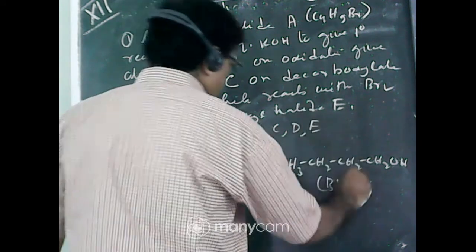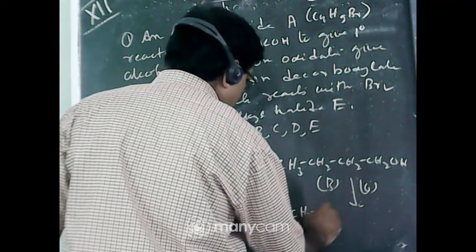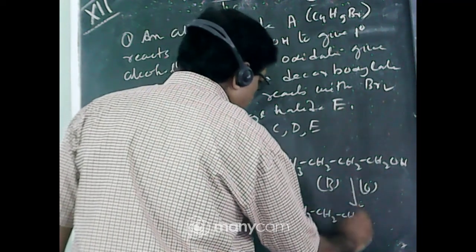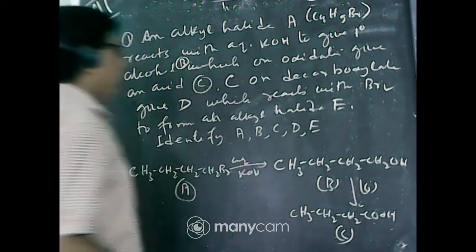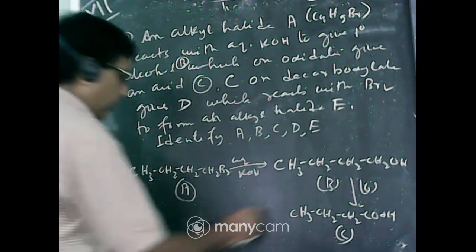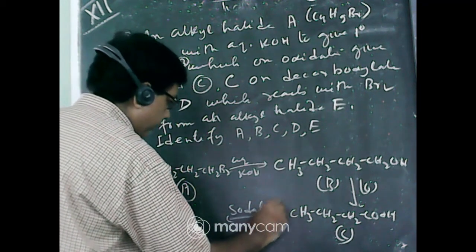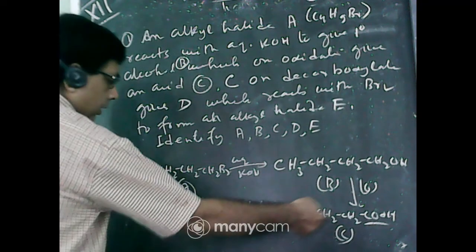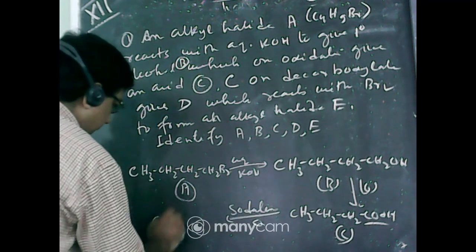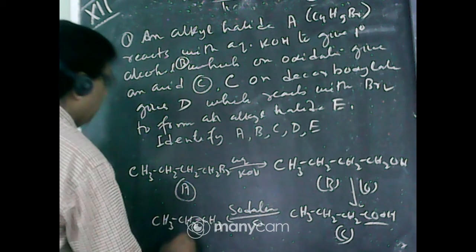B on oxidation gives an acid C. What will be the acid? Butanoic acid. So this will be C, butanoic acid. C on decarboxylation, which means soda lime and heat, eliminates CO2 and forms a three carbon alkane, propane, CH3CH2CH3, D.